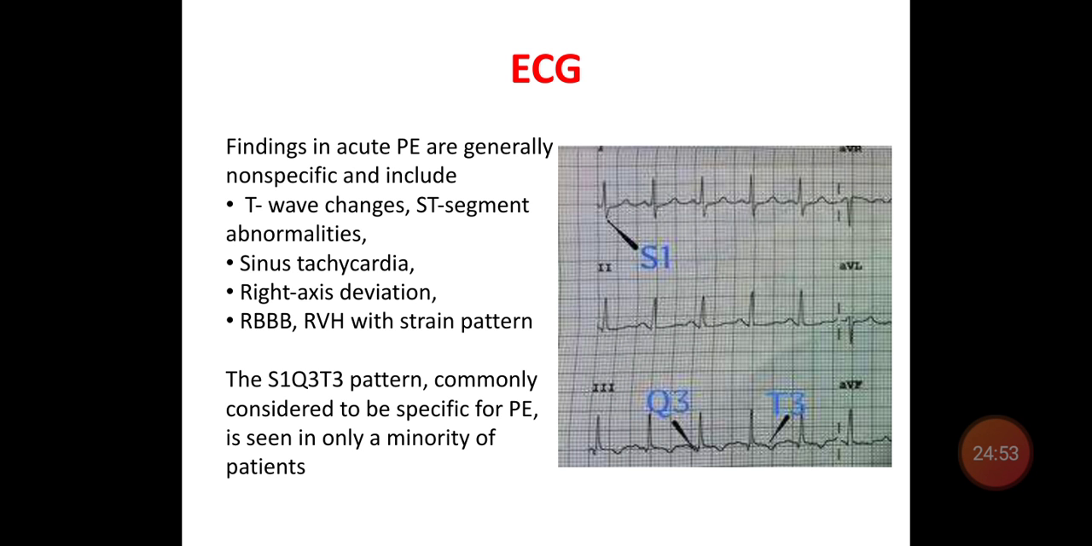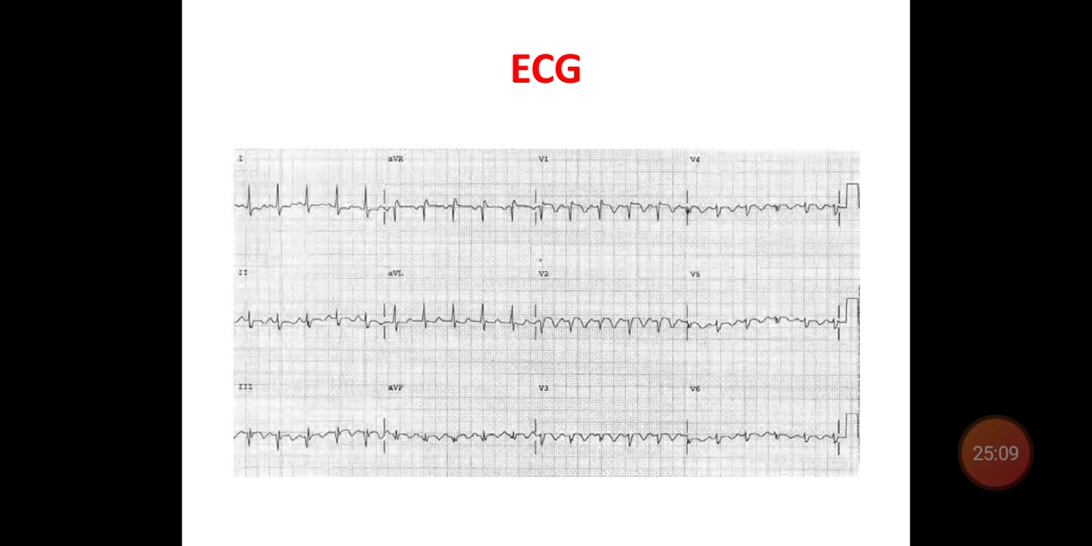The most characteristic feature of the ECG finding in pulmonary embolism is the S1 Q3 T3 pattern. It is not specific for pulmonary embolism, and is only seen in a minority of patients. So this is the ECG of a pulmonary embolism, where you can see a sinus tachycardia and the S1 Q3 T3.